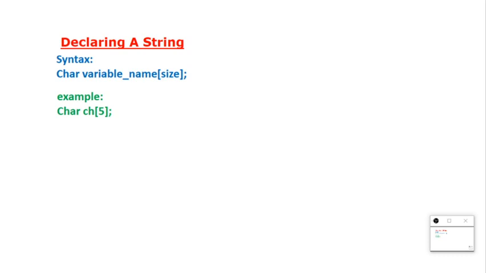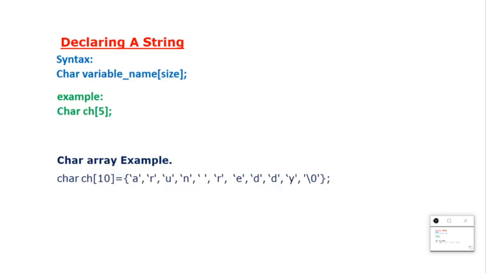Let us see how we declare a character array and a string literal. Coming to character array, you can see char ch[10] is equal to, and then ARUN space REDDY. Okay, so this is how we declare a character array.